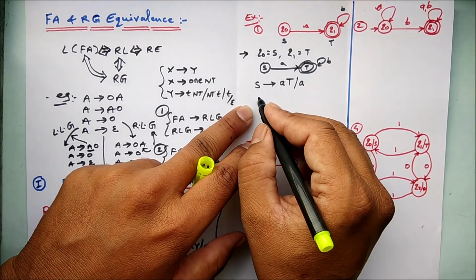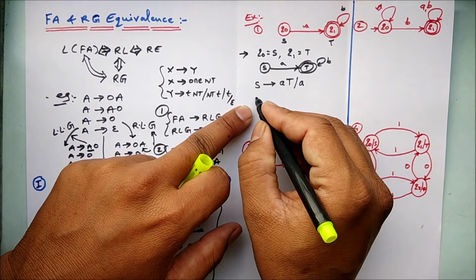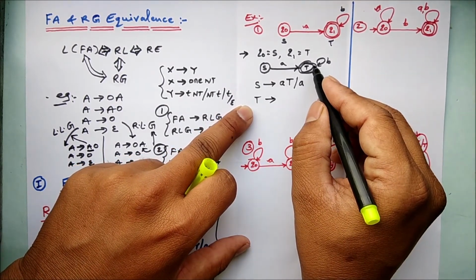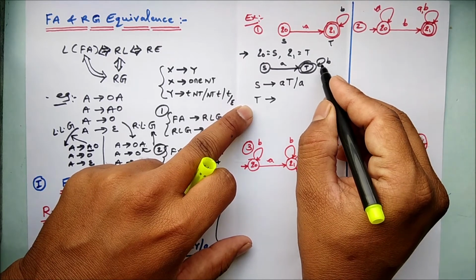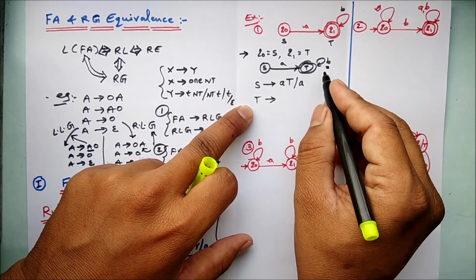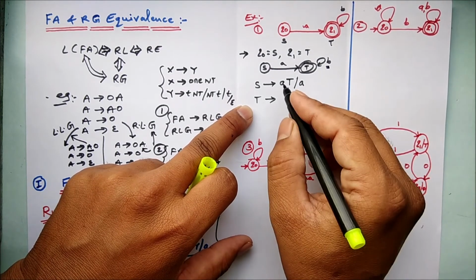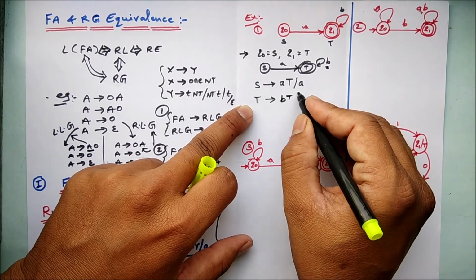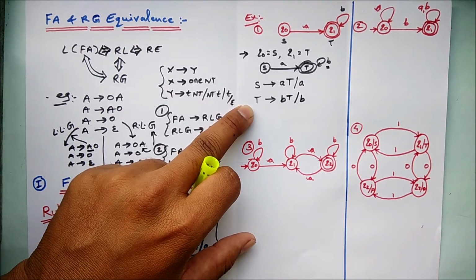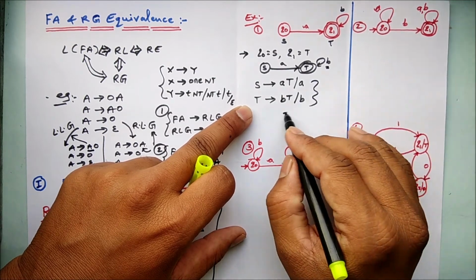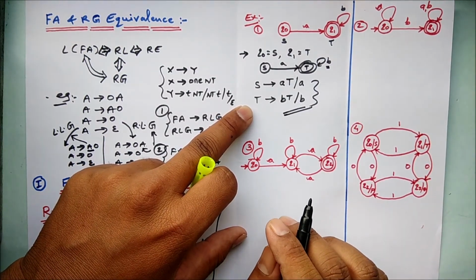Now let's write the production rule for T. T is transiting to itself with input B. And as it is a final state, we write it like B T terminated by B. So this is the grammar for the given finite automata.